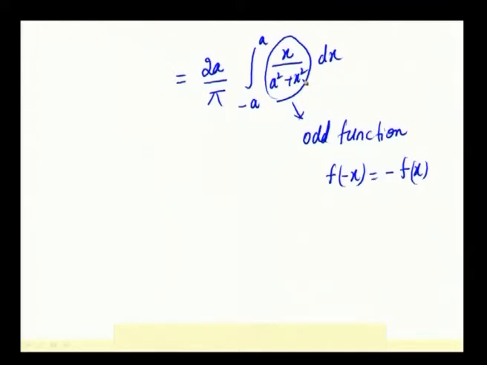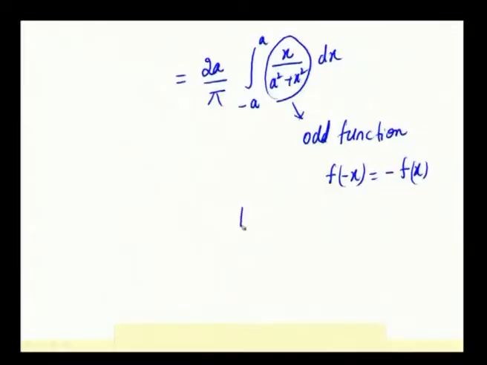So, why do we discuss odd functions? Because integrating it gives the answer 0. There is a property of integration which says the integral from minus a to a of f of x dx equals 0 if f of x is odd.